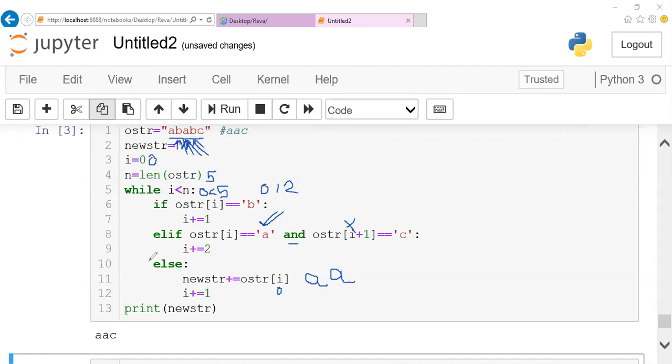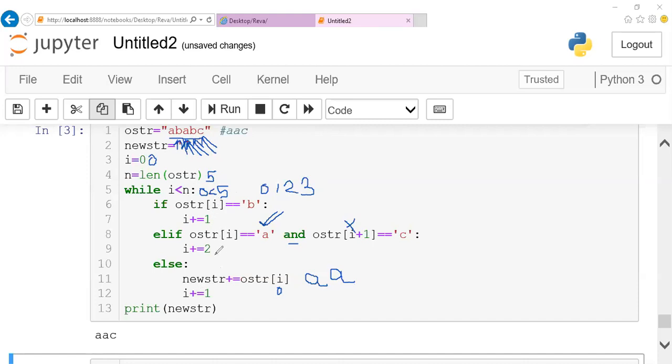Now it becomes 3, let me update it. Now I check whether the third position equals B. Yes. If so, increment the pointer and it goes to the next one. Again I check, and it increments to the next one.